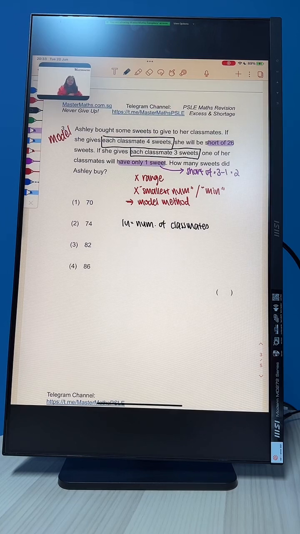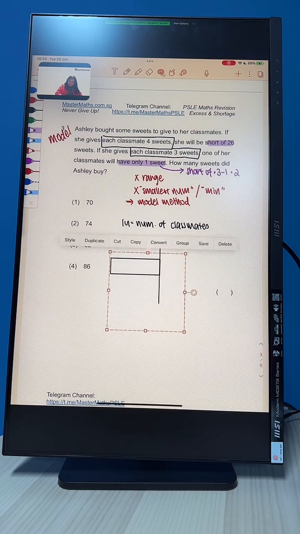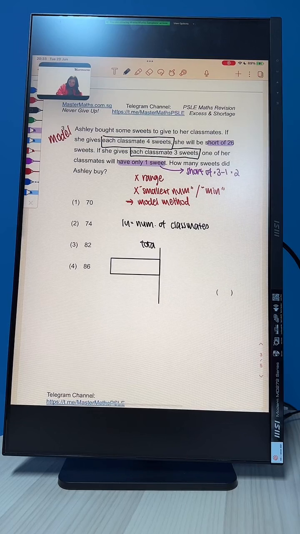Now, since she gives each classmate 4 sweets, my total number of sweets is going to be 4 times 1 unit, which is 4 units. What I'm drawing here is the number of sweets that she has. I'm going to write it at the top here. This is our total sweets.